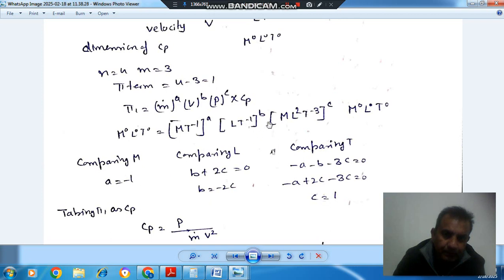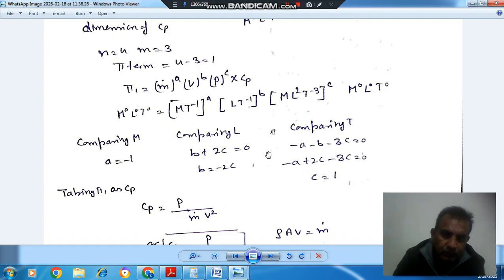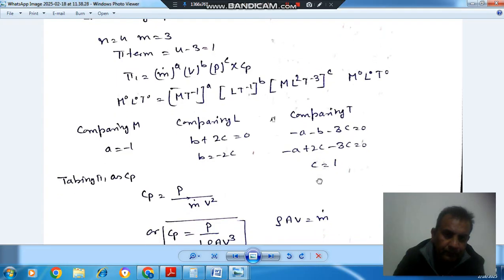Comparing L, b plus 2c is equal to 0, or b is equal to minus 2c. Comparing T, minus b minus 3c minus a will be equal to 0. If we put b equal to minus 2c, it will be minus a plus 2c minus 3c, so c will be 1.